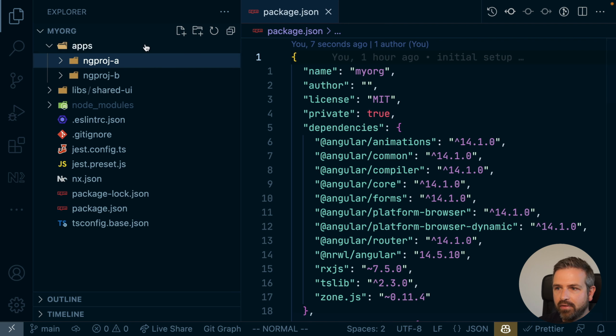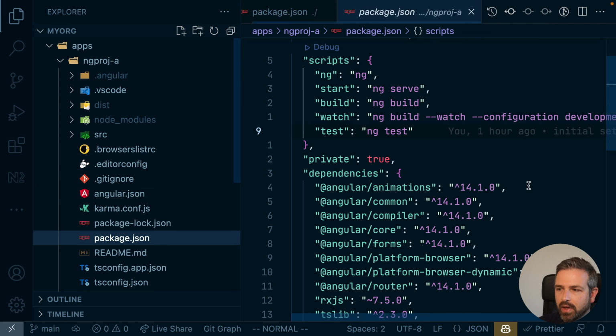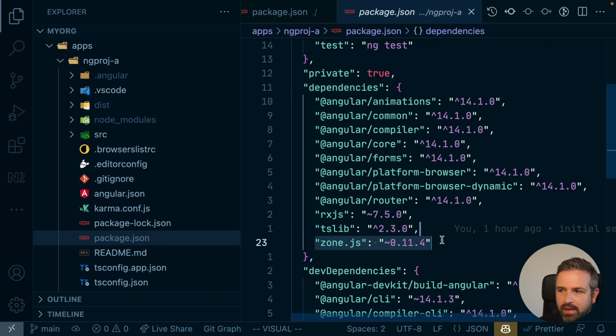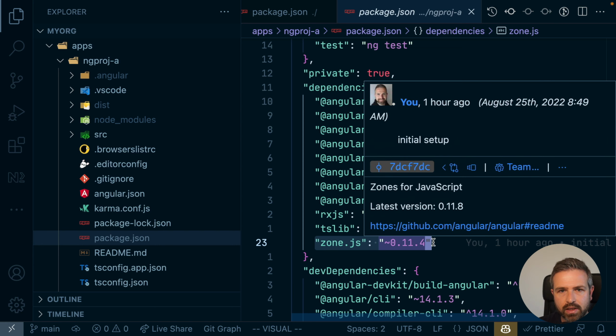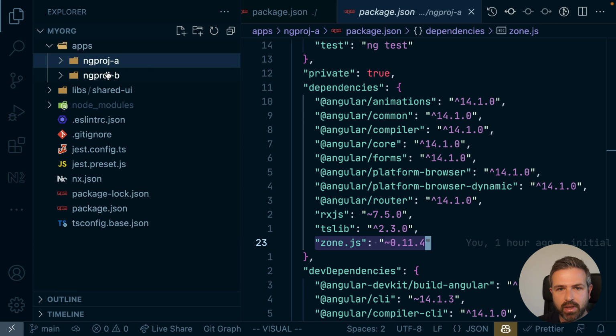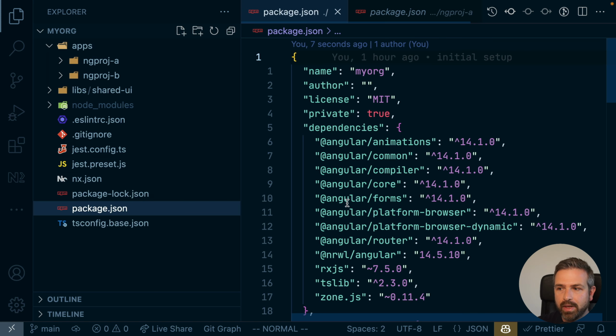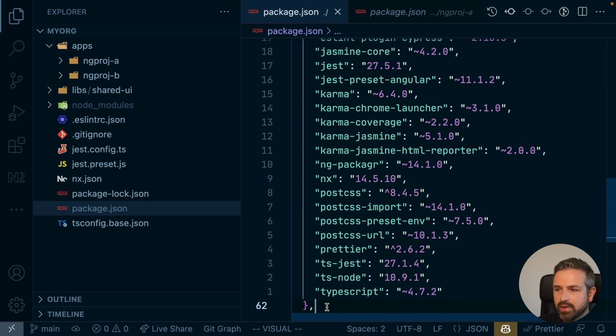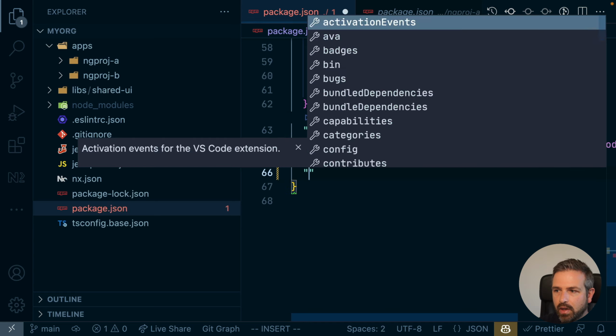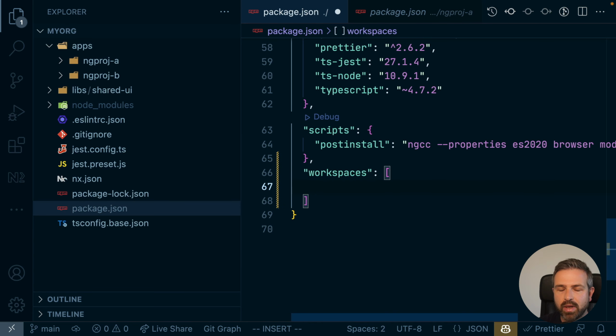Whenever npm finds in its project A here a dependency to that shared UI, which we'll add here in a bit, it would try to download it from some remote location, where it obviously doesn't exist. So in order to do that local linking, there exists a feature called npm workspaces. You can check out the link in the description of this video for more information. But basically, you go into your root level package.json and you set up such a workspace by adding a workspaces property here and by specifying the paths where such local packages live.